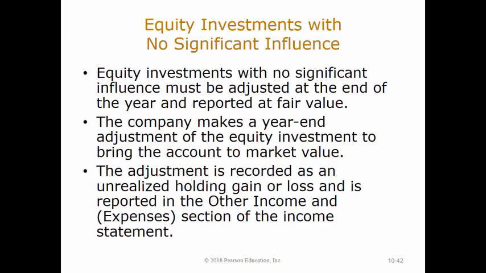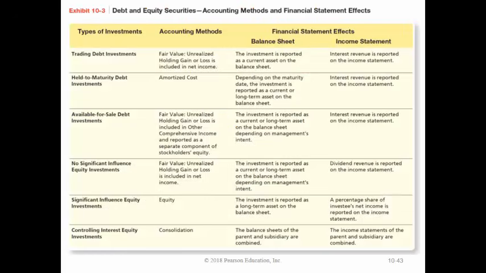Equity investments with no significant influence must be adjusted at the end of the year and reported at fair value. The company makes a year-end adjustment of the equity investment to bring the account to market value. The adjustment is recorded as an unrealized holding gain or loss and is reported in the Other Income and Expenses section of the income statement. Exhibit 10.3 summarizes the accounting methods for debt and equity securities and also the financial statement effects.